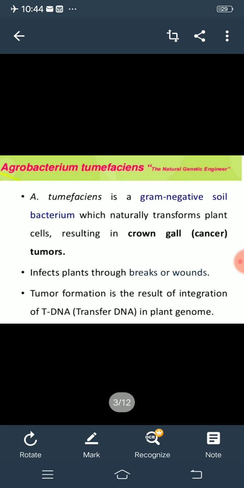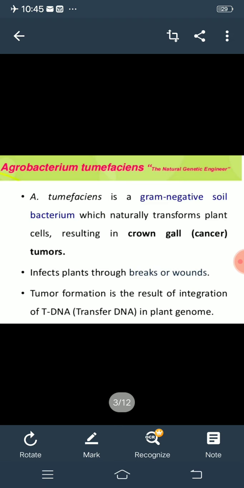Okay, means it is a tumor of that plant, and it is very important. If on that coriander or any plant root there are more tumor cells, then there is a more amount of minerals or nutrients present in that plant, or more nitrogen is present in that plant. Okay, so it is a very important tip.